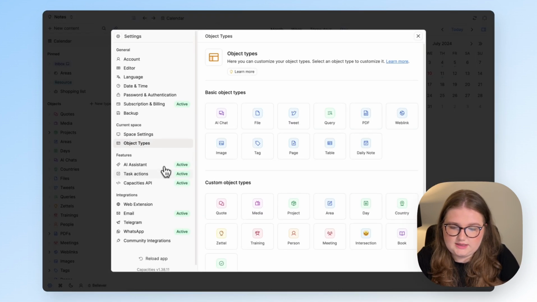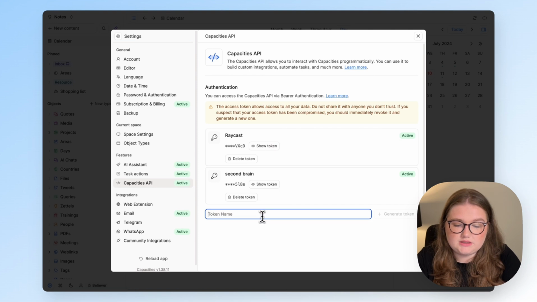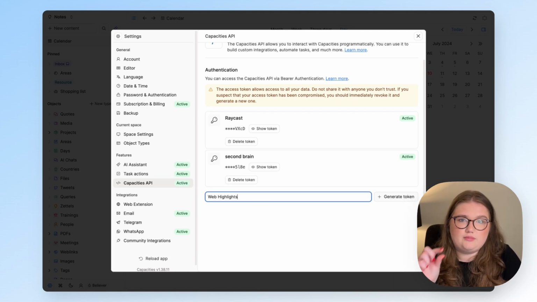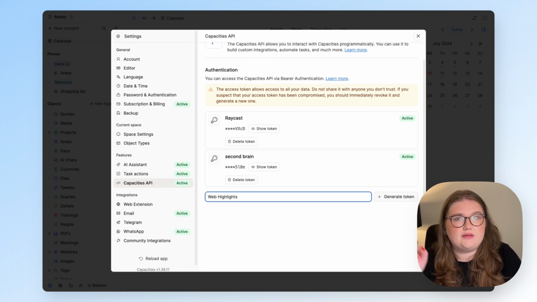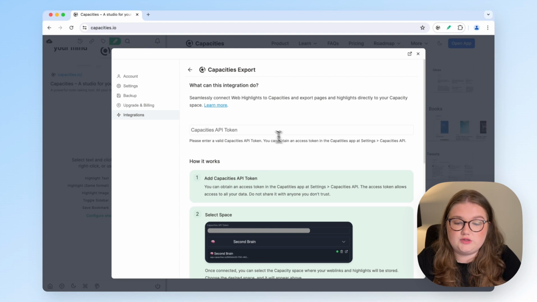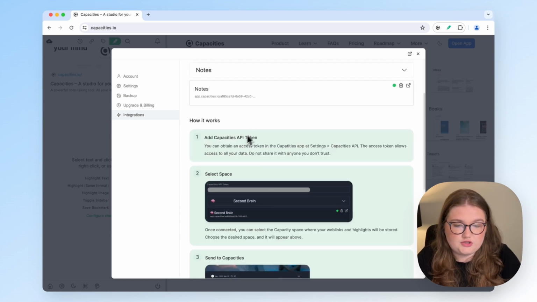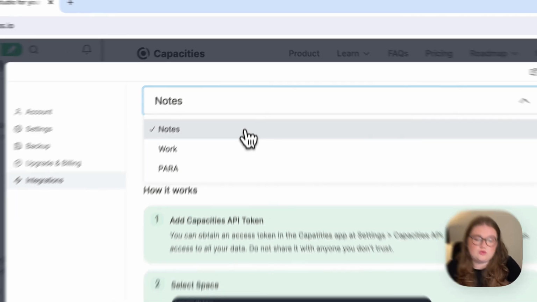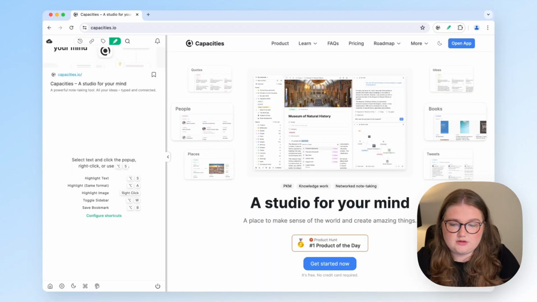So settings and then Capacities API, and you just want to type in a new token name and click generate token. When that is done, you'll get a button that says copy, and you want to copy that and then go back to Web Highlights. I won't show that because of security reasons, but that is what I'm doing. When you've got that API token copied to your clipboard, you just want to paste it in here, and beneath that a drop-down box of your spaces will show up, which you can see here. And at this point, all you want to do is choose the destination of your highlights. And then that's it, that's set up.